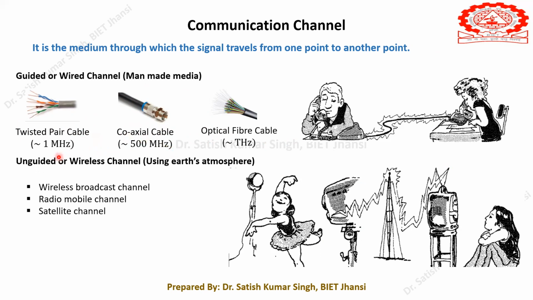Similarly, we have the unguided or wireless channel. When we have landline connections, one person sits at one location and dials a number on the telephone, and it gets connected to the speaker on the other side through a wired media. This is our wired channel, which could be a twisted pair cable, a coaxial cable, or an optical fiber cable.